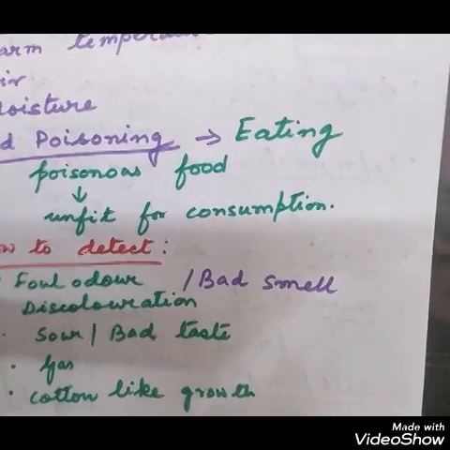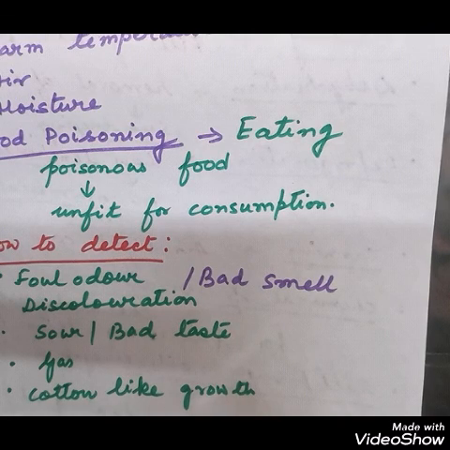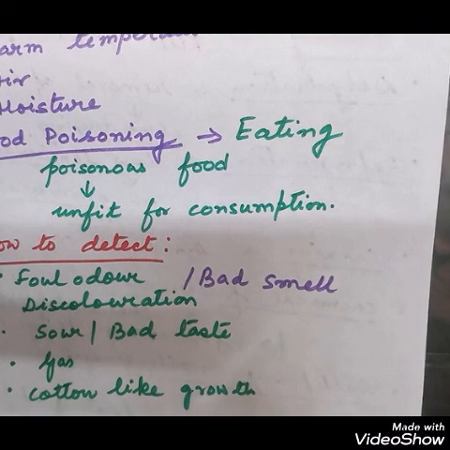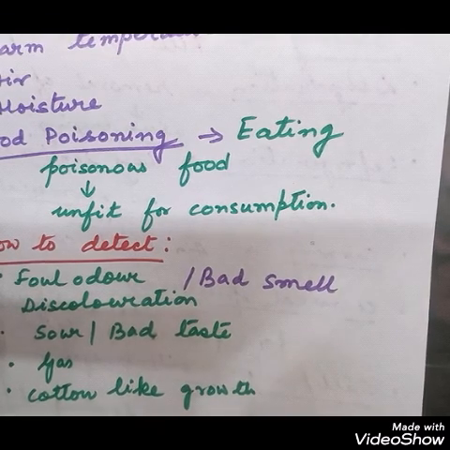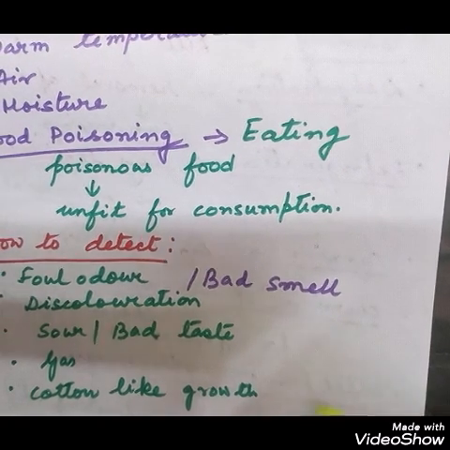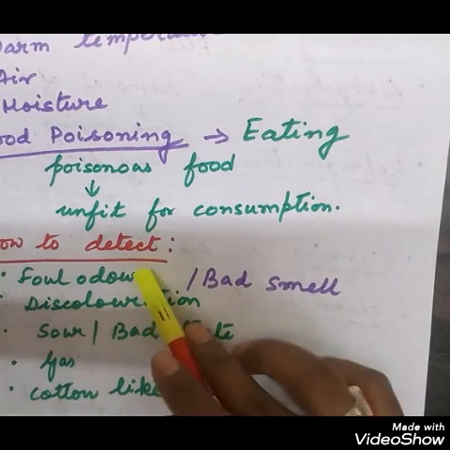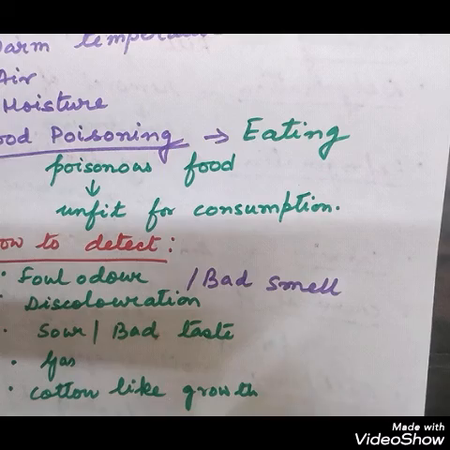So if you want to find out whether the food is damaged, whether the food is unfit for drinking or eating, then you have to find out all these things that are present. You have to detect whether the food is damaged, whether the food is unfit for eating, and whether the food will lead to poisonous effects in our body. So for this, you have to follow these points, that is foul odor or bad smell, the color goes, there's bad taste, and there's gas, cotton-like growth is also there.